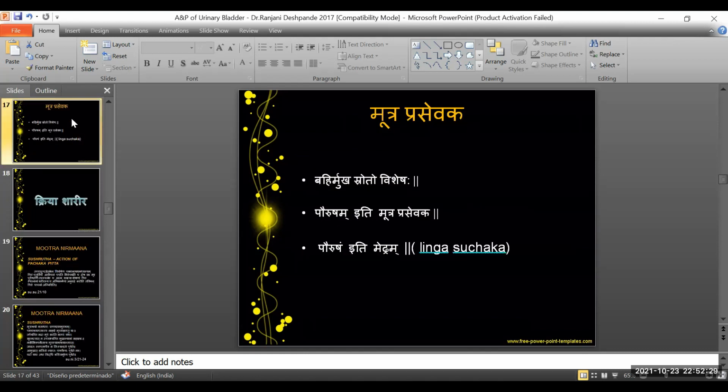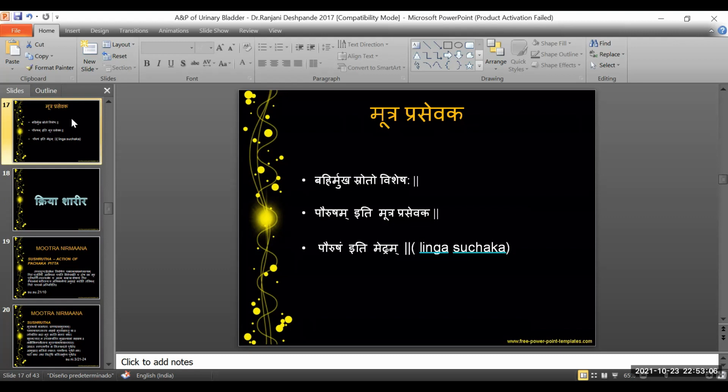With respect to the mutra prasevaka, here we read it as the urethra, which is the end part of the urinary system through which the urine flows out of the body. The mutra prasevaka in Ayurveda is explained as bahirmukha sroto visheshaha, paurusham iti mutra prasevaka, paurusham iti medram. All of these words are told as linga suchaka padas. So this clearly indicates that mutra prasevaka is nothing but the exit, that is bahirmukha srota vishesha.